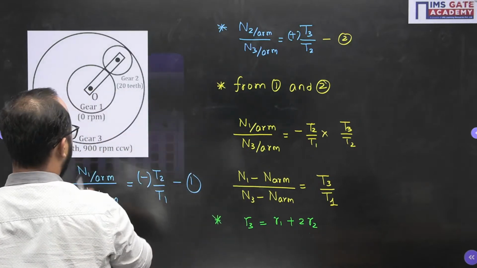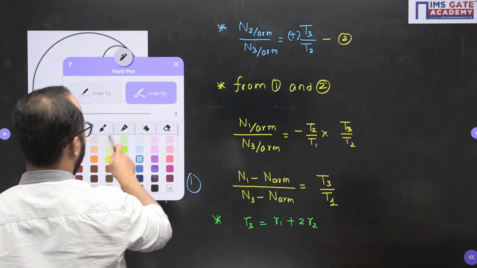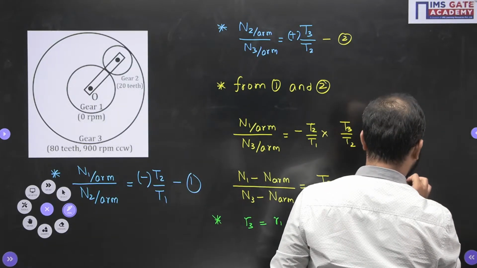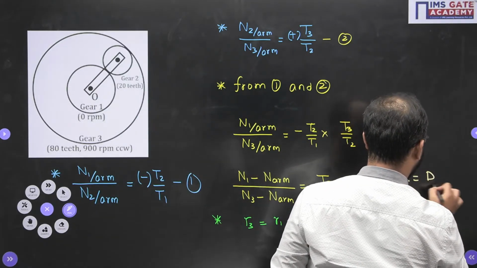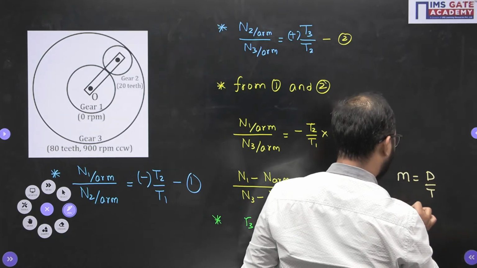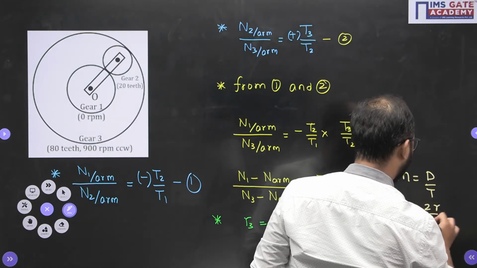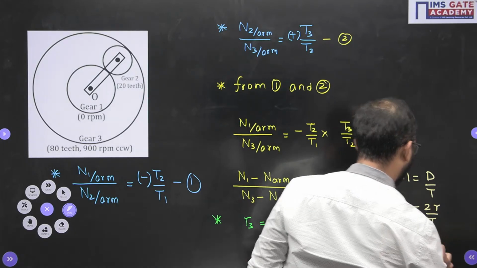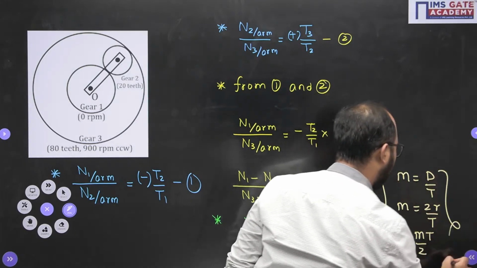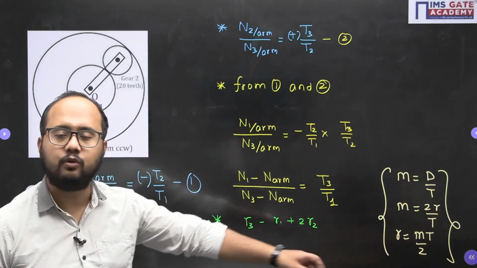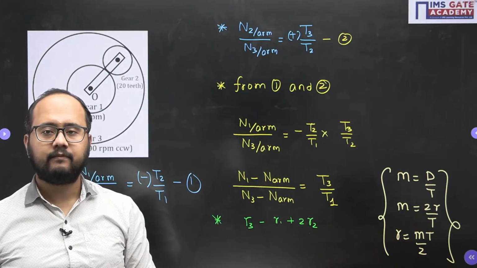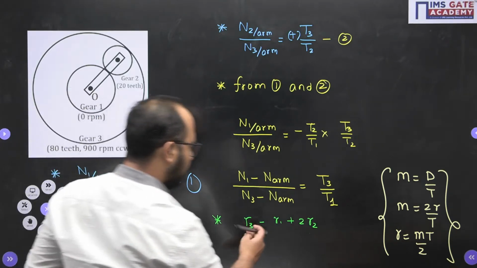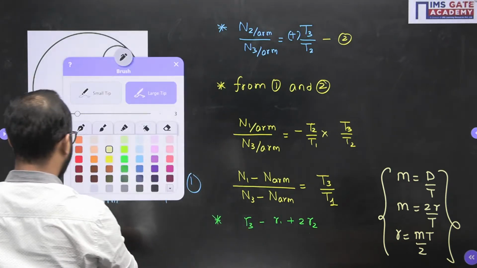Now, you should understand a very important point here: how to write the relation of radius with the module. Module is given as d by T. So instead of writing diameter, I can write twice the radius. So radius can be written as m into T divided by 2. This relation of r with respect to module, mT by 2, you should remember directly. R equals mT by 2, you need to remember it. Okay, so see how I will write here.